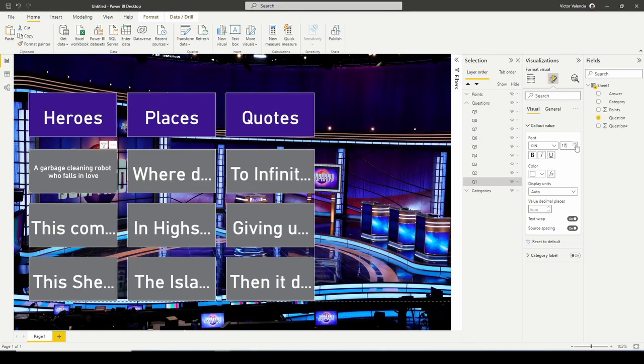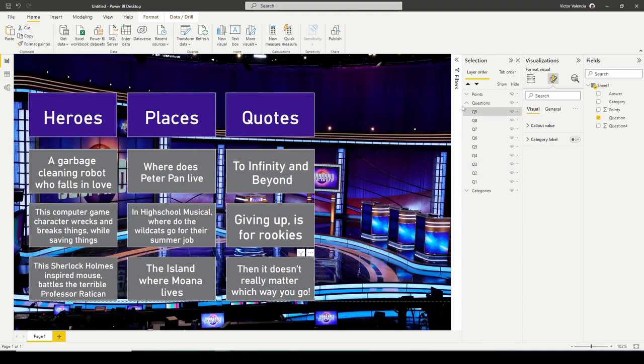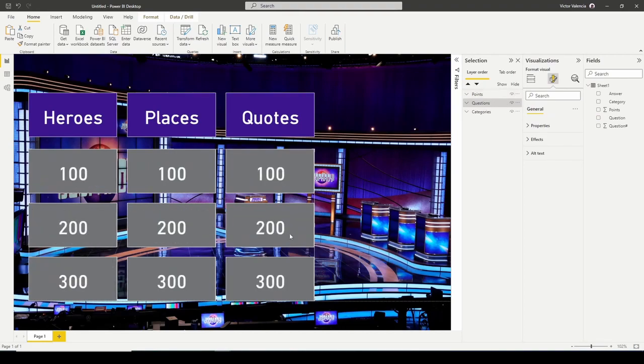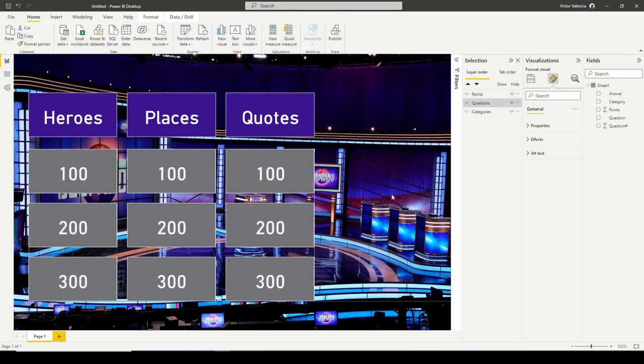So I dropped to 16, but let me go ahead and increase it until I feel comfortable that everything is captured. I'm not missing anything. Oh, okay. So 26. We'll leave it at 26. And you're going to go ahead and do that for each question. And question 9. And there you go. You finished building the questions. Now what I can do is unhide the points, and the points come back. Hide it, and the questions are underneath. So good job. We're now going to add the answers.